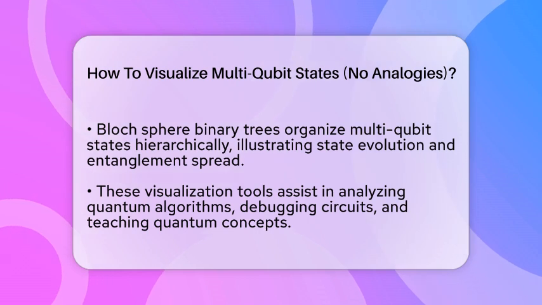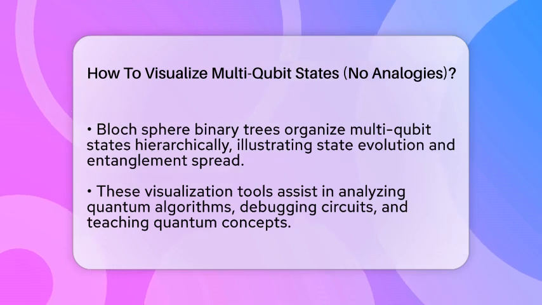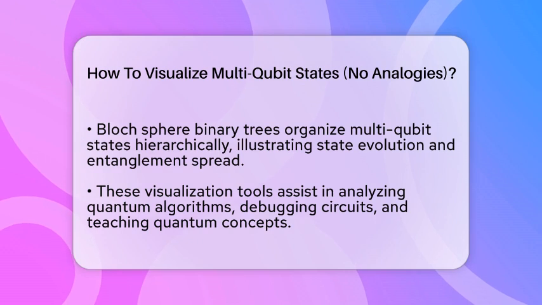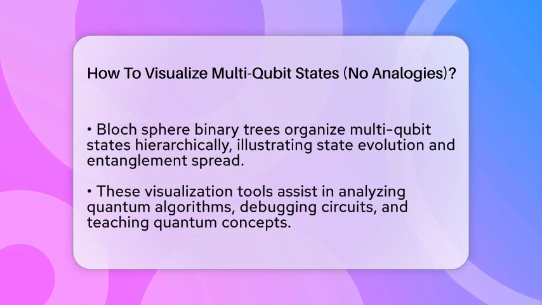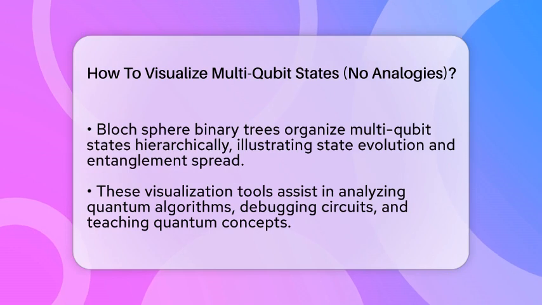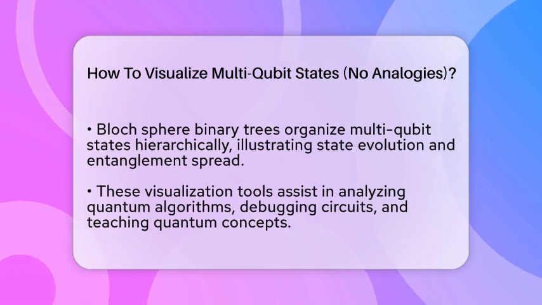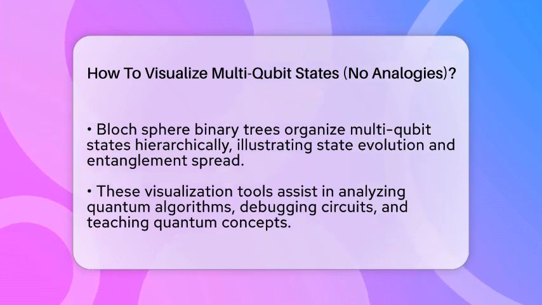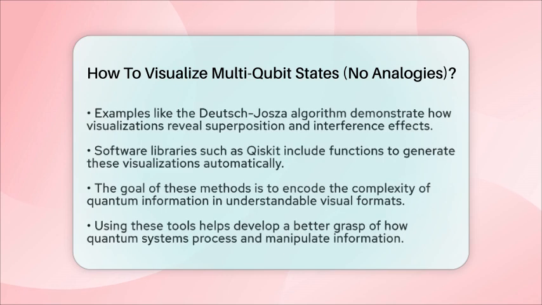When working with these visualizations, it's important to remember their purpose. They help analyze quantum algorithms, debug circuits, and teach concepts. For example, visualizing the state during a quantum algorithm like the Deutsch-Jozsa can show how superposition and interference work across multiple qubits. Many tools, like Qiskit, include functions to generate these visualizations automatically, making it easier to explore complex quantum states.